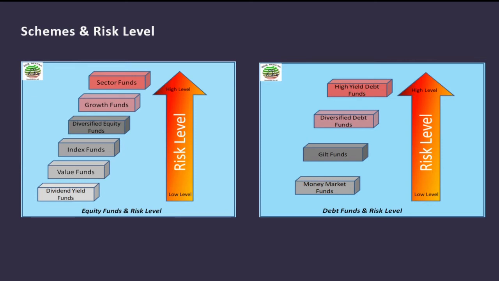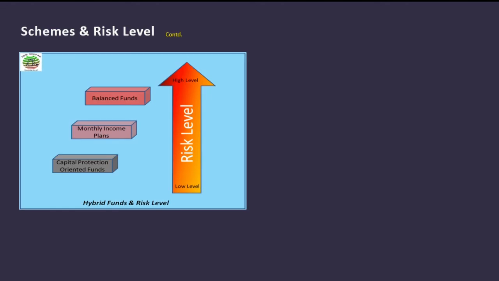Then let me also talk about hybrid funds. In case of hybrid funds, capital protection oriented funds come at low risk level, balance fund comes at high risk level. In between is the monthly income plan. Now you have the result from your risk profiling. You know which category you fall in, and then in equity funds, debt funds and hybrid funds, you also know which schemes are less risky and which are more risky. This will help you decide which scheme you want to go ahead with.